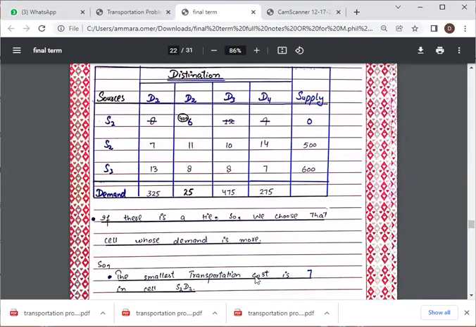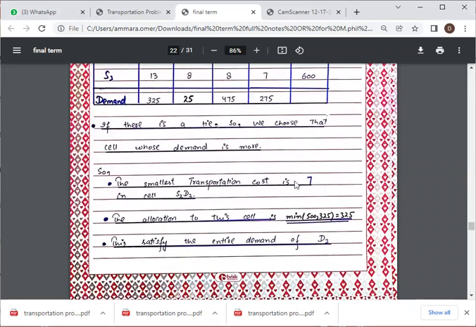So the next smallest transportation cost is 7. And here is also 7. So what we did, we choose that cell whose demand is more. This 7 has a demand of 600, and this 7 has a demand of 500. So we selected the 7 of S3 D4, which has the demand 600, more than 500.